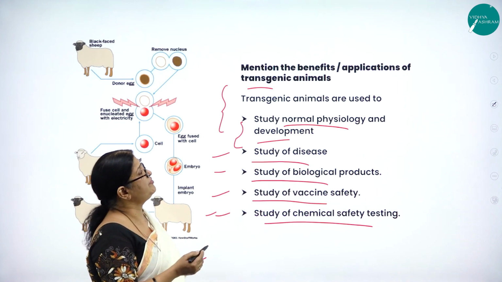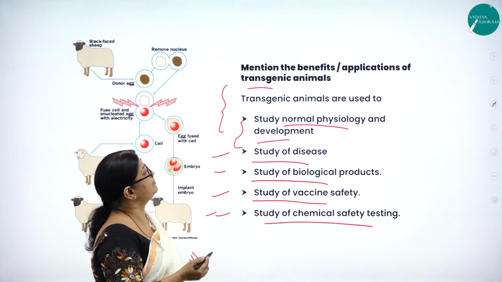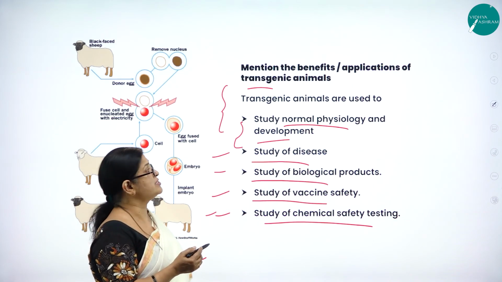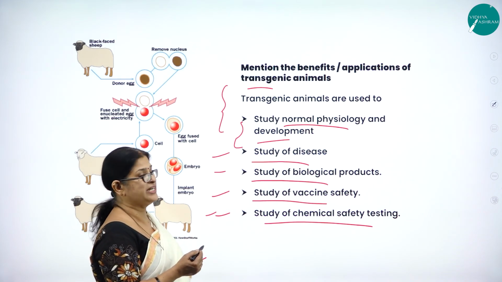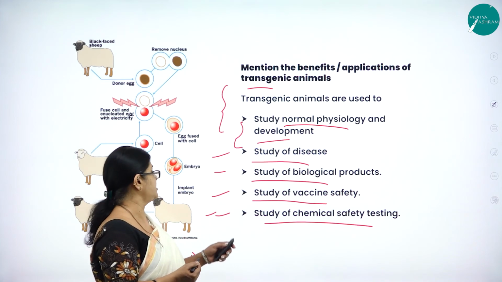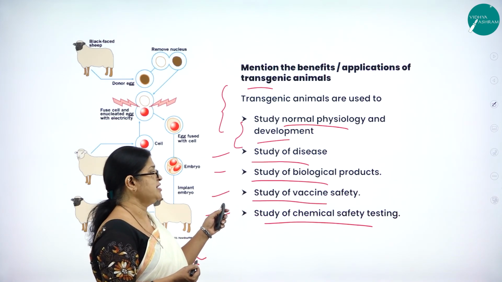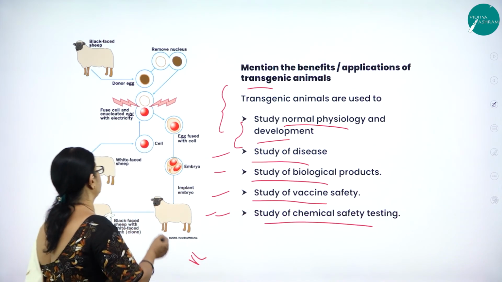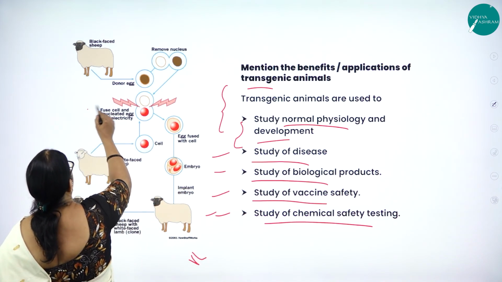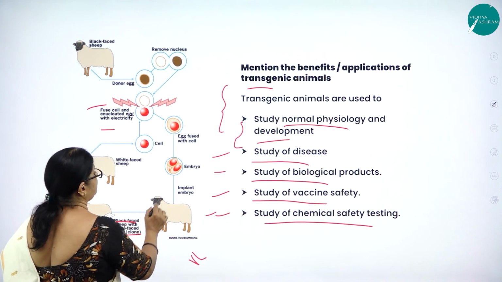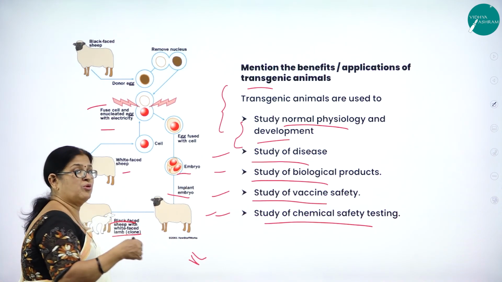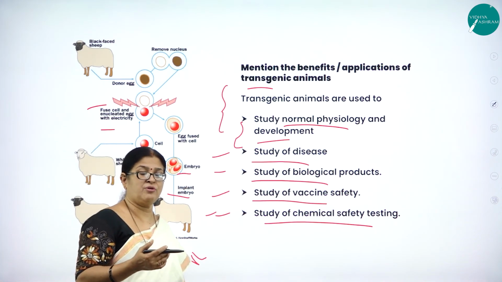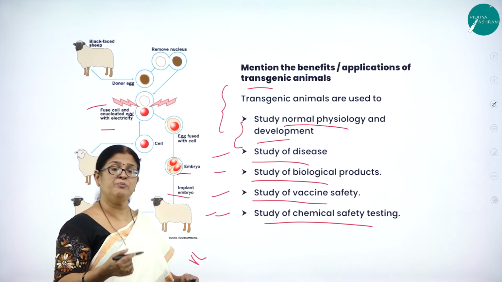So what are the benefits or applications of transgenic animals? Transgenic animals are used to study normal physiology and development, study of diseases, study of biological products, study of vaccine safety, and study of chemical safety testing. Here, all of us know how the transgenic sheep has been developed to get more of the wool or maybe the meat.